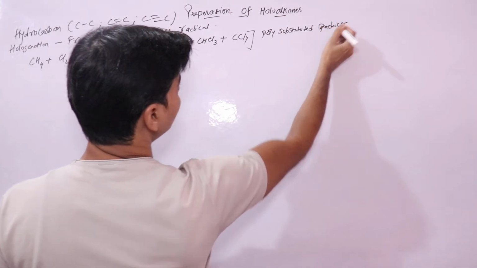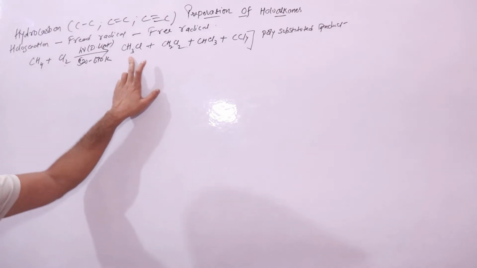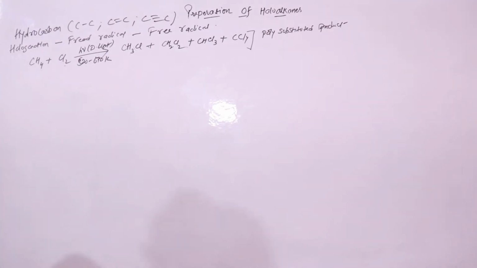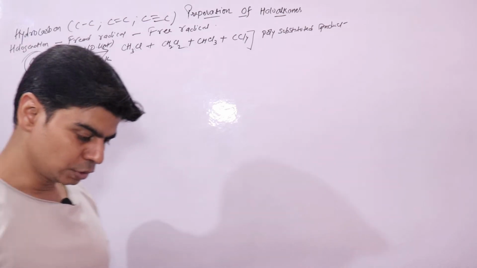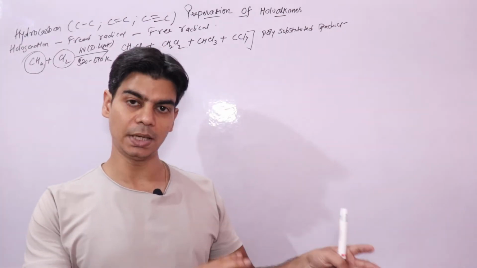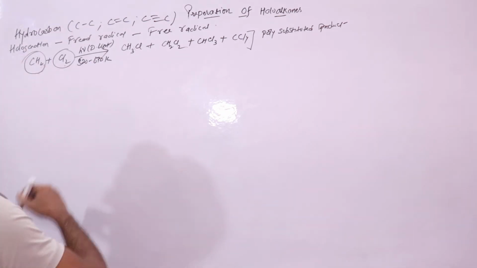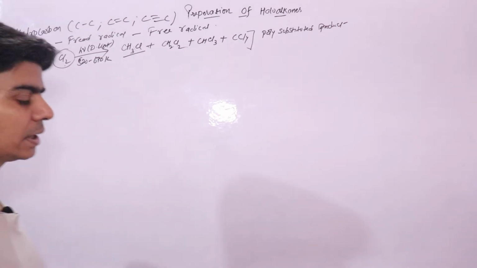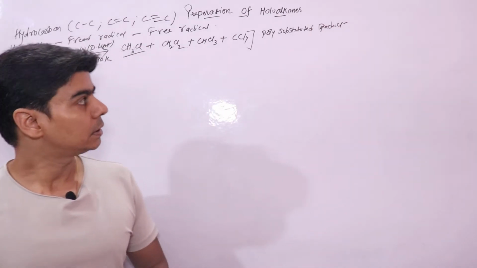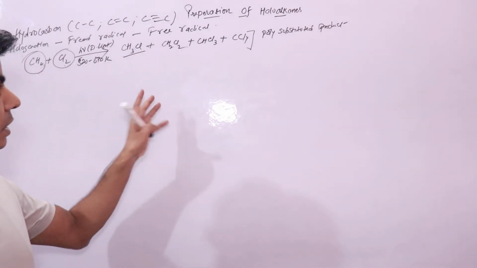right? Now there is a way you can stop this reaction at monosubstituted stage. How? By controlling the ratio of methane and chlorine. If you take the ratio of methane and chlorine in such a way that the reaction stops at only monosubstituted stage, right? It is possible. And other important thing about this reaction that you need to know is that this reaction is not of lab importance, right? This is of industrial importance.